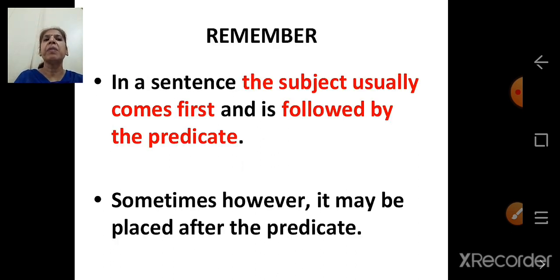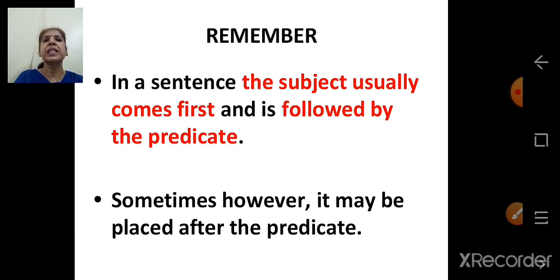Now what we have to remember, in a sentence the subject usually comes first and is followed by the predicate. Now here also the sentence, a clock shows the time, subject usually comes first. So subject was first, a clock, and is followed by the predicate, shows the time.